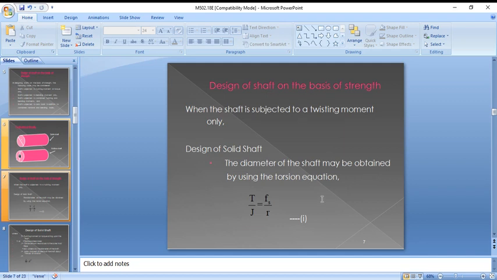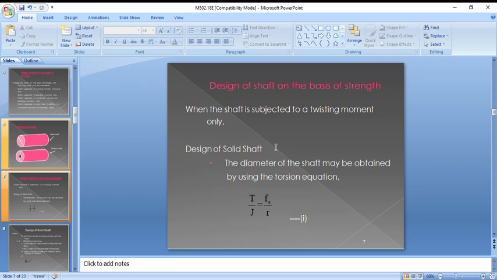Next, design of shaft on the basis of strength. First, when the shaft is subjected to a pure twisting moment, meaning it doesn't have any external parts, or if it has, their weight is negligible.